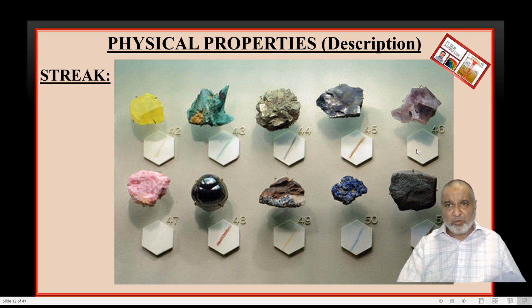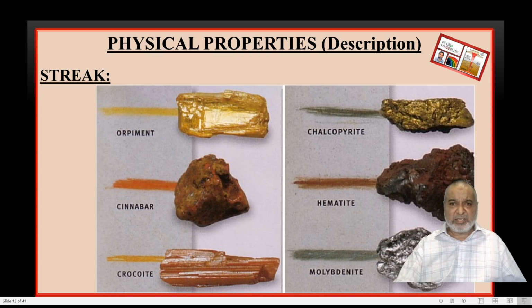Those minerals which are harder than that, we don't get the powders because the resistance is more. So for those minerals which are less than the hardness of this streak plate, which we have mentioned is 6, if the mineral is softer than 6, when you rub it on the streak plate, we get a powder. So here we have the hematite. You can see the brownish or black color. You can get the cherry red.